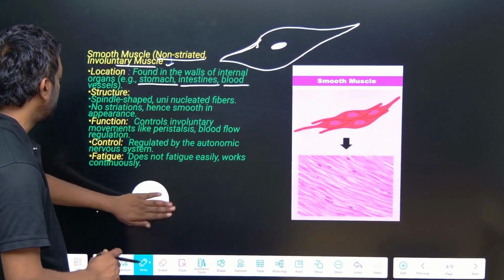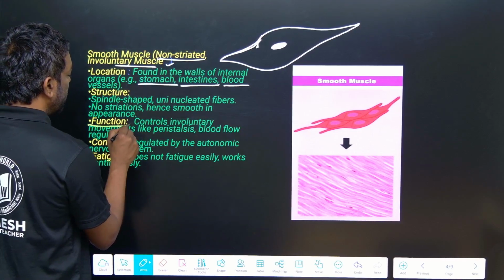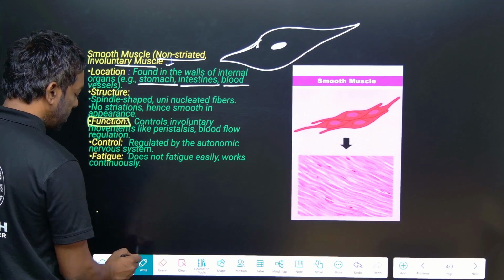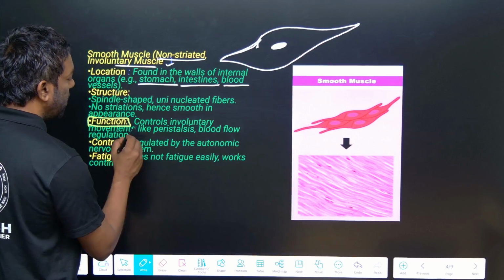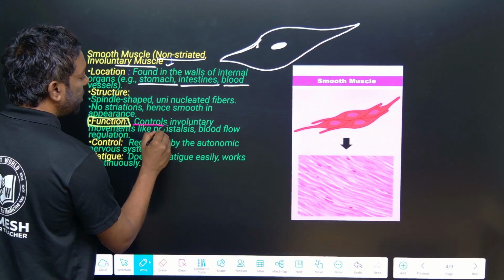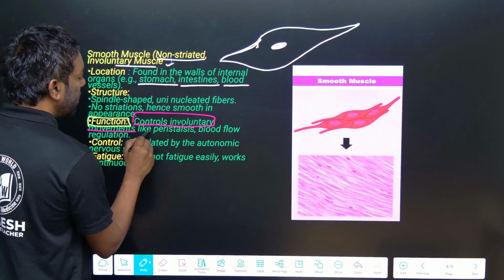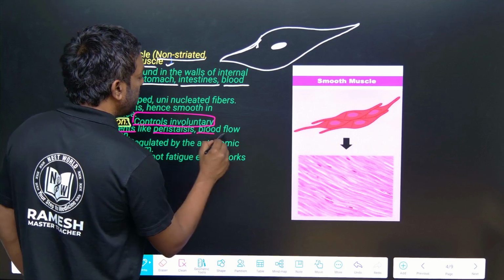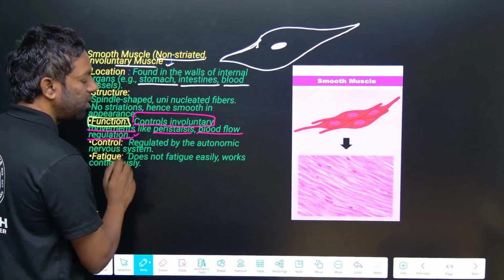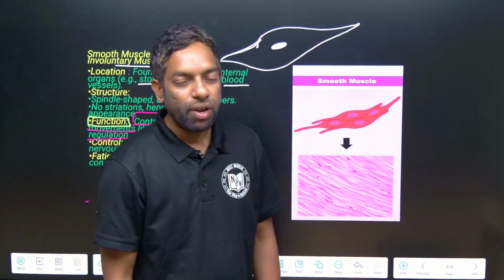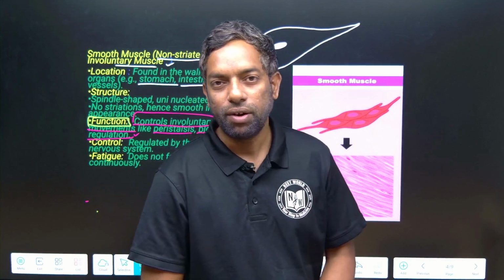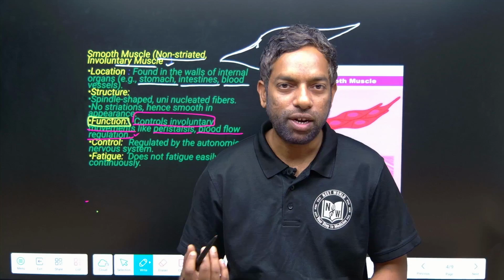Function: they control involuntary movements like peristalsis, blood flow and regulation. If we eat food, it enters and moves by peristaltic movement.